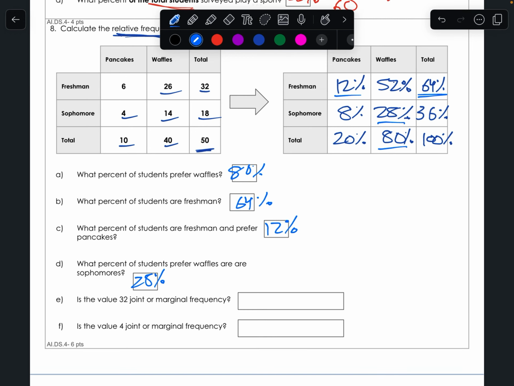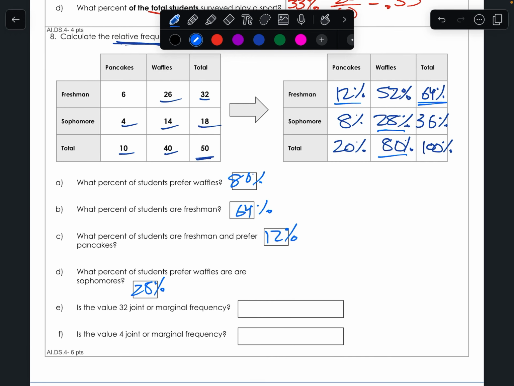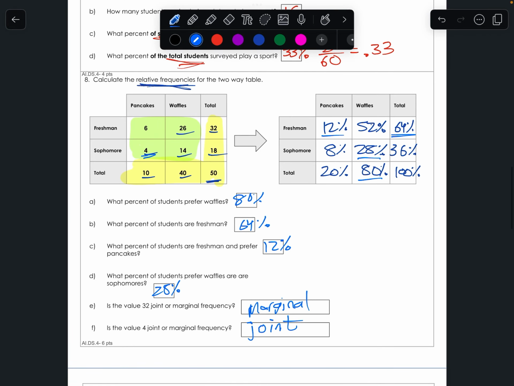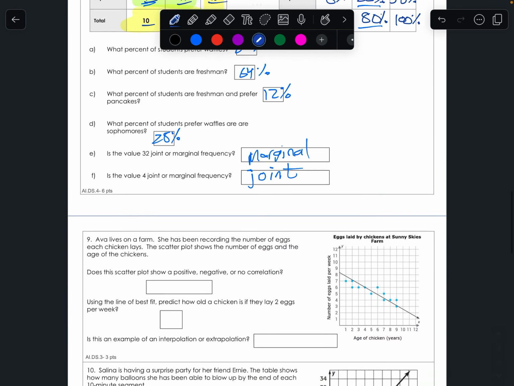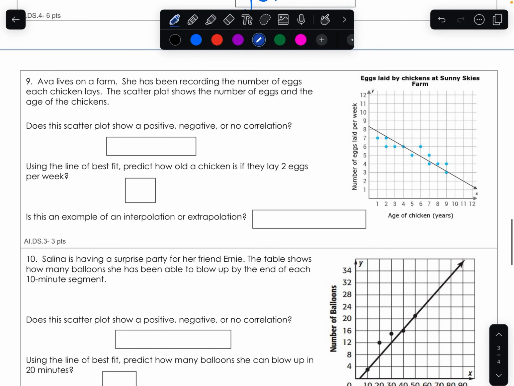And then this last one says, is 32 joint or marginal frequency? So remember, with joint and marginal, the ones on the specific part are joint, and the ones on the total part are marginal. Okay, so if you look at 32, that's in the marginal part of our table. And then 4 is on the specific part. So that is joint frequency. Okay. There we go.